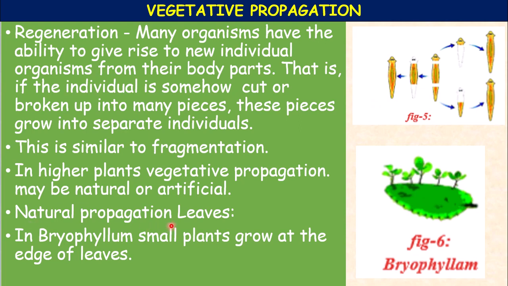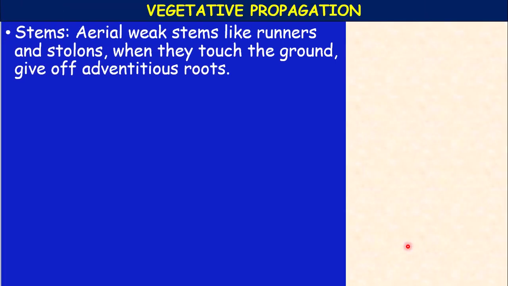So here, natural method of vegetative propagation by leaves, bryophyllum you can take as example. In bryophyllum the plantlets develop from the margins of the intact leaves, meaning the leaf in touch with soil, and these plantlets get detached and develop into independent plants.